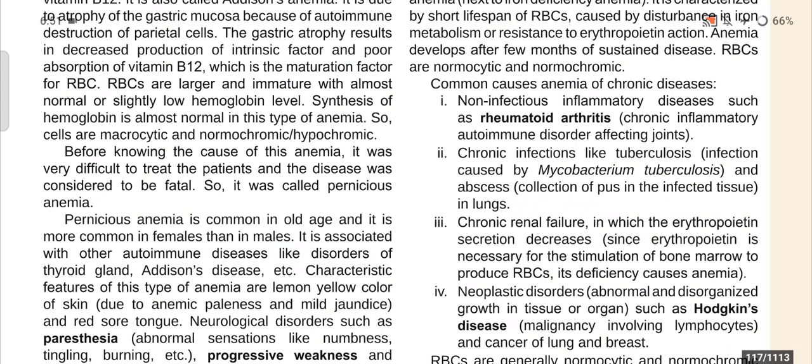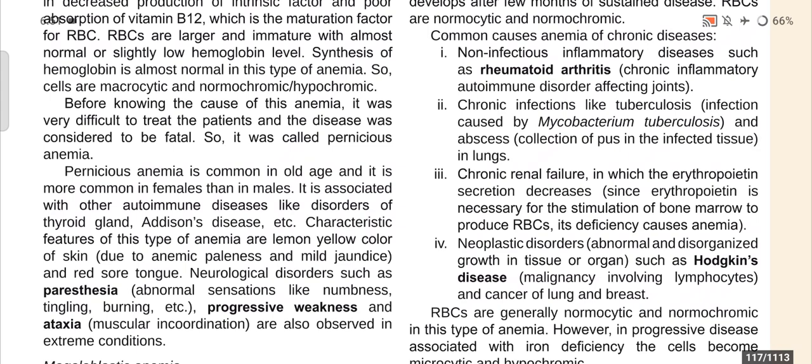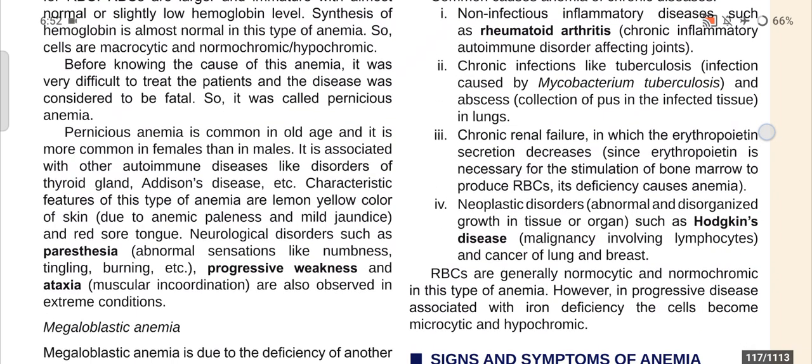Number 3 reason, that is chronic renal failure, in which the erythropoietin secretion decreases, and since erythropoietin is necessary for the stimulation of the bone marrow to produce RBCs, its deficiency may cause anemia. Then number 4, a neoplastic disorder, that is abnormal and disorganized growth in tissues or organs, such as Hodgkin's disease, a malignancy involving the lymphocytes, and cancer of the lung and breast.